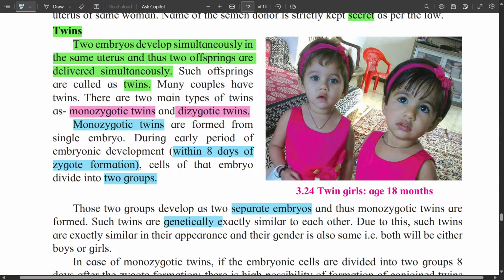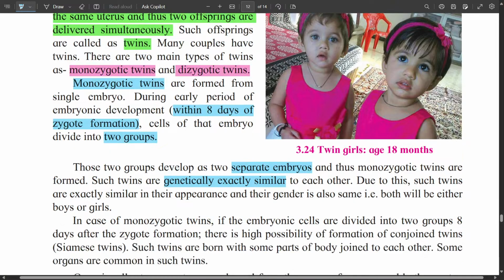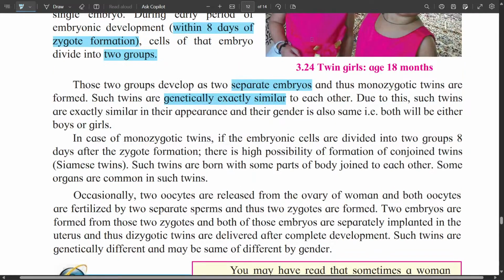Such twins are genetically exactly similar to each other, and due to this, they are exactly similar in appearance, and their gender is also the same. That is, both are either boys or girls.